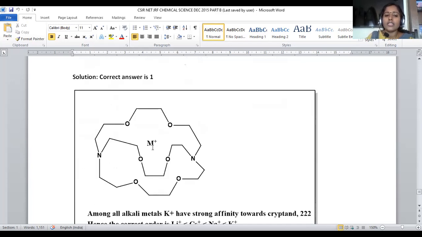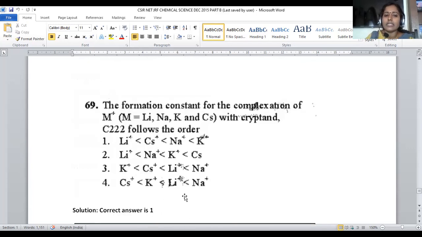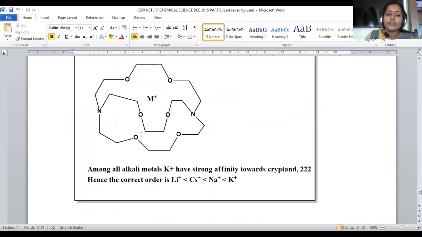When we insert a central metal into this, that may be lithium, sodium, potassium, cesium, all belong to what? Alkali metals only. Then we have to predict the correct order of formation constant for all these alkali metals for this cryptand, obviously.